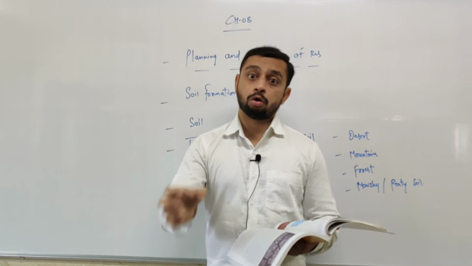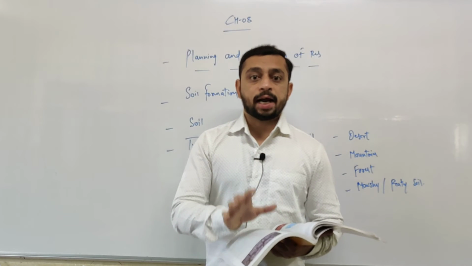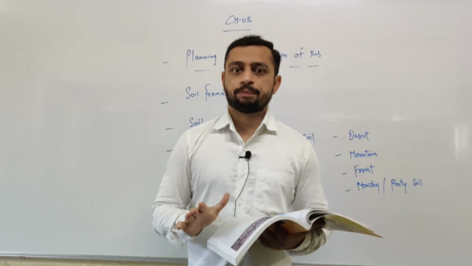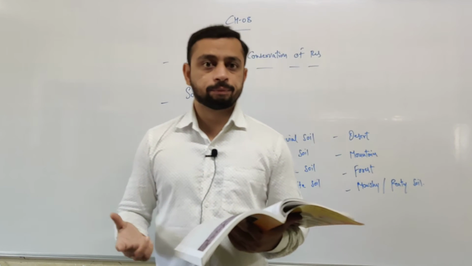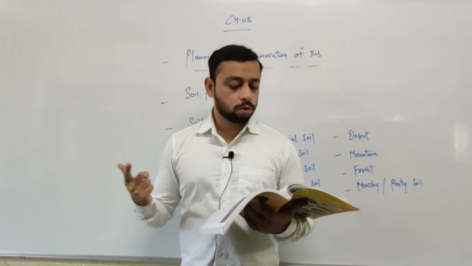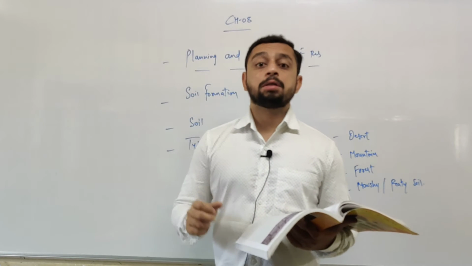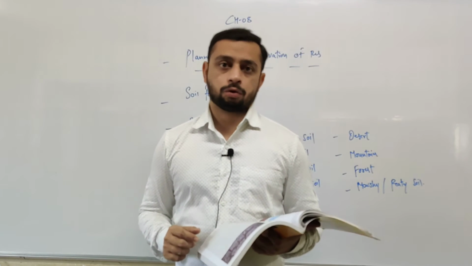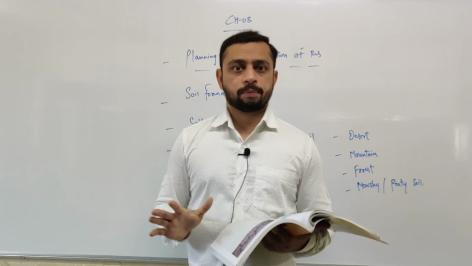If we grow pulses in this type of soil, nitrogen can be stabilized, and the other crops which can be grown are wheat, paddy, sugarcane, jute, cotton, maize, oilseeds, etc. So this is all about alluvial soil. I hope you understood what it is.